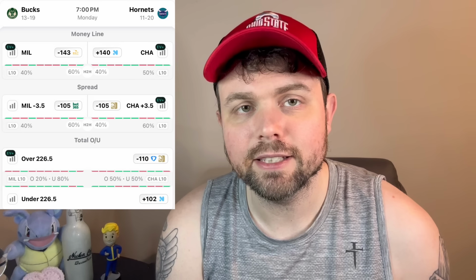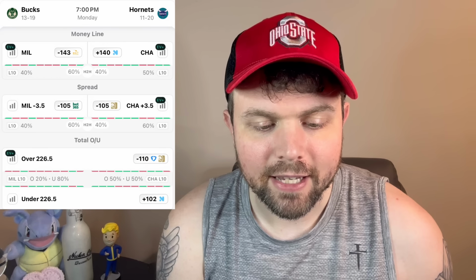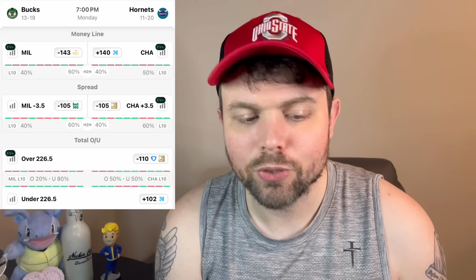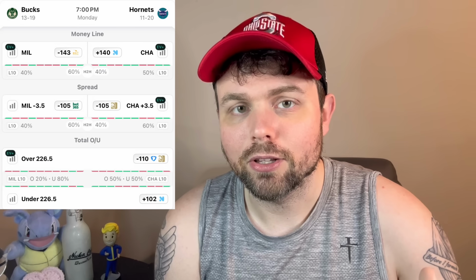On the Bucks side of things, I didn't really find any players that I liked playing with Giannis. When I sort to that, a lot of things are up and down. There's like Ryan Rollins, rebounds, assists. It looks like a good play. His points looks like a good play. All that stuff, they look like good plays, but when you sort to with Giannis, then things start to get a little bit wobbly. And Kevin Porter Jr. hasn't been there for a lot of the games as well. So I'm going to fade all the Bucks players.